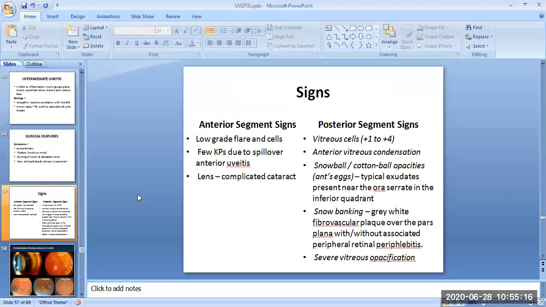These are very specific in case of intermediate uveitis. So the proper differential diagnosis should be made. See where the site of inflammation is, and accordingly we will do the treatment of the disease. So this session completes here. We have discussed uveitis in great detail, and thank you so much.